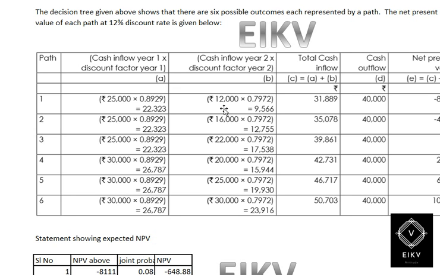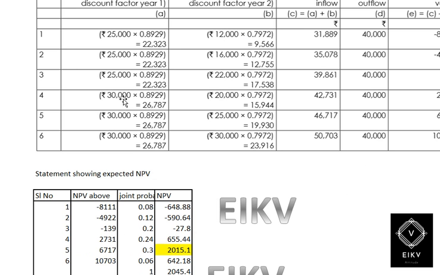When we take the sum, it will be 22,328 plus 9,566, which gives you 31,889. In the same way, for the 4th, 5th and 6th rows we have 30,000 each for the probability of 0.6. Therefore, we have 3 solutions for that also.